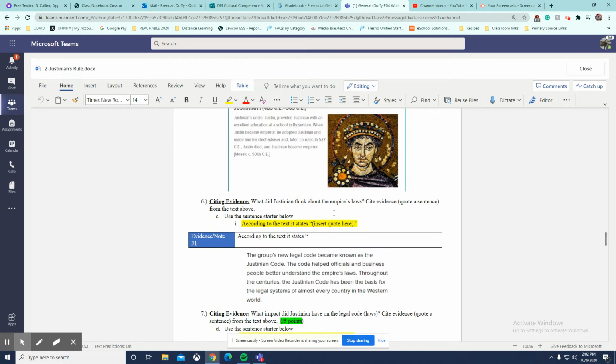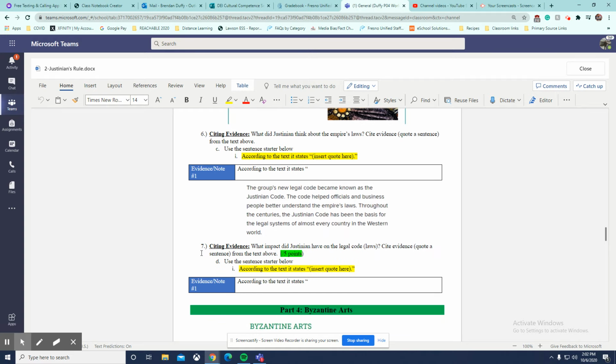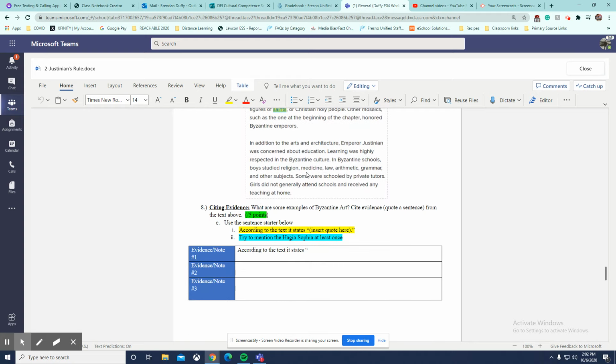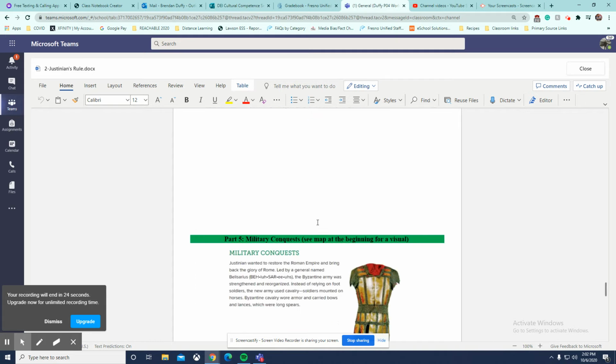Next, Justinian's legal reforms. First, you're going to find a sentence that tells you what he thinks about the laws, once again citing evidence. Then, what impact did he have on the legal code, meaning the laws? Find a sentence and cite it. Then you will read about Byzantine art. Got quite a few paragraphs here, so you have 3 notes to copy down. Make sure you are using the sentence starter, according to the text, it states. If you do not use it, you will lose points.